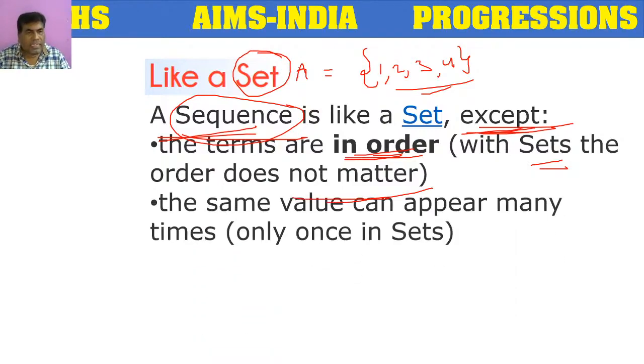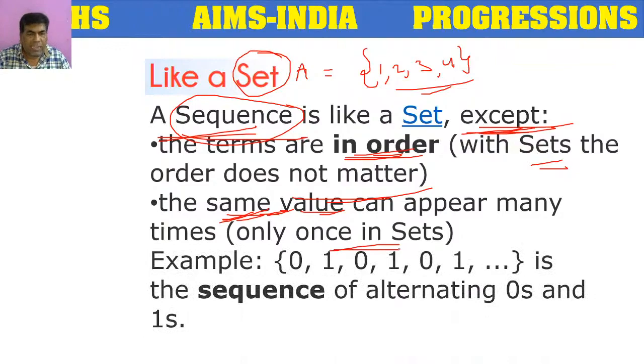So what is the second difference? The same value can repeat in sequences. But in sets, we will take one element only one time. If you see the below example, 0, 1, 0, 1, 0, 1 and so on.